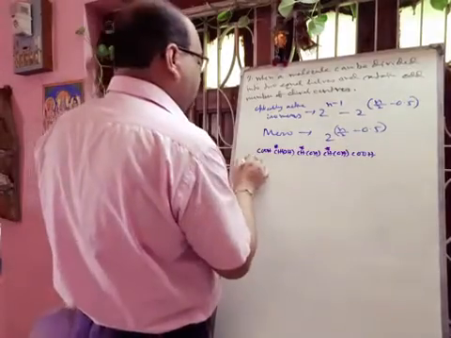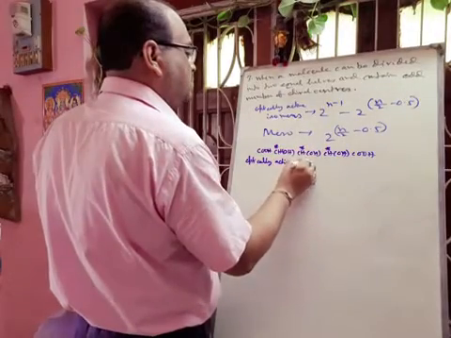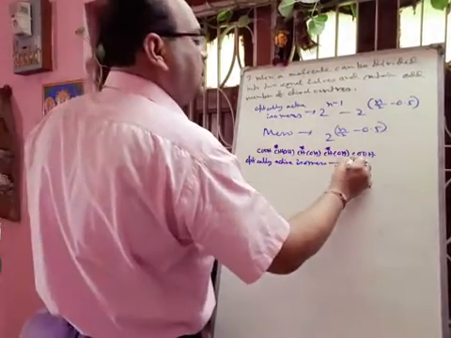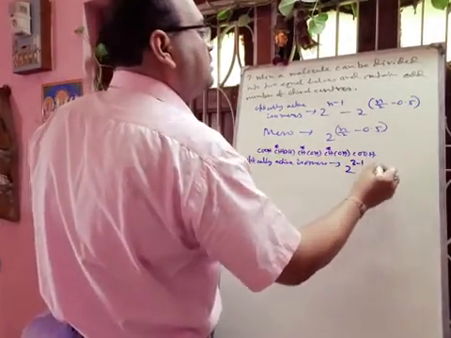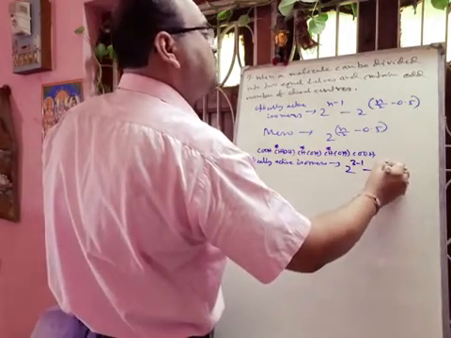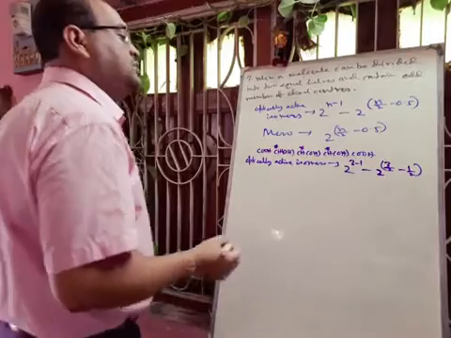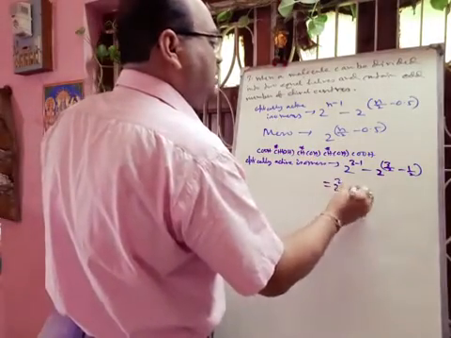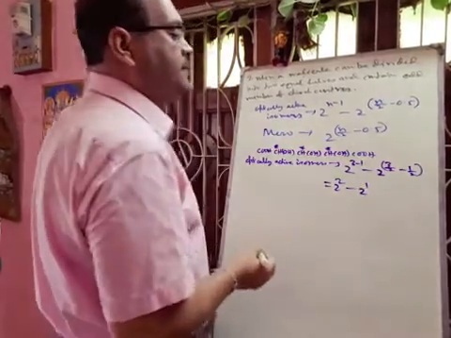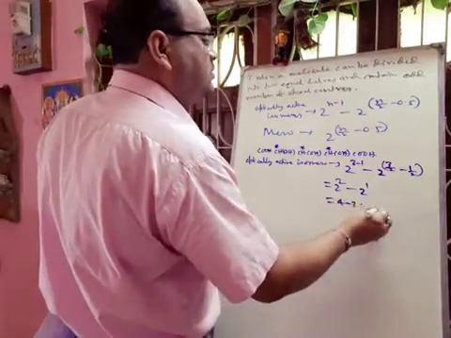So optically active isomers will be 2 to the power 3 minus 1 minus 2 to the power 3 by 2 minus half. 0.5 means half. So it is coming 2 to the power 1. That means 4 minus 2, that will be 2.